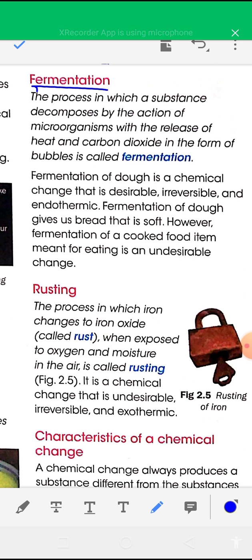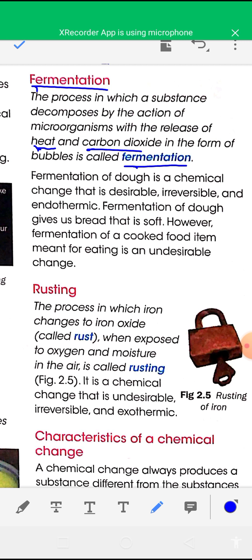So in fermentation, a substance decomposes by the action of microorganisms, and you will get heat and carbon dioxide after fermentation in the form of bubbles.